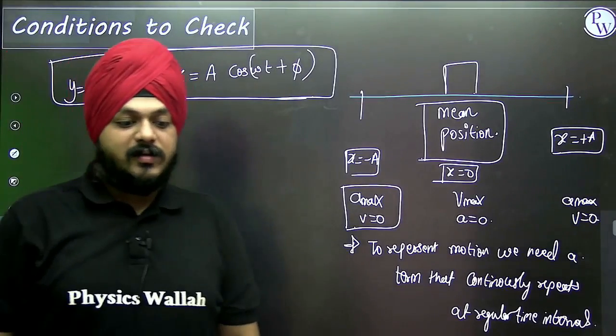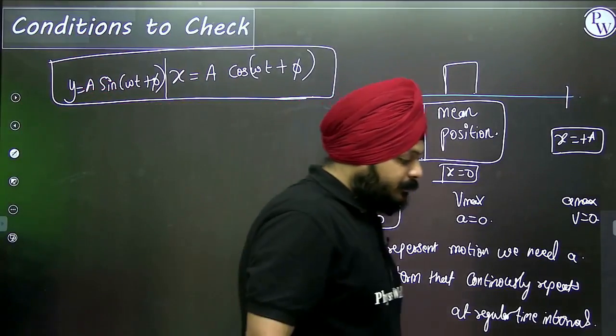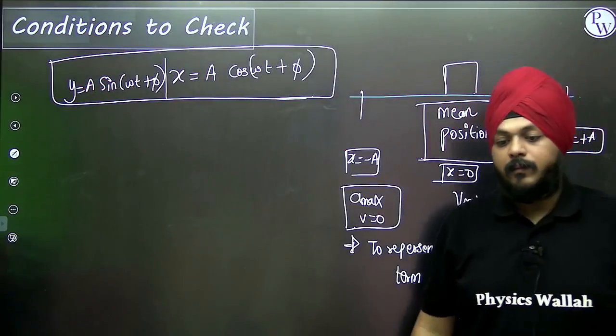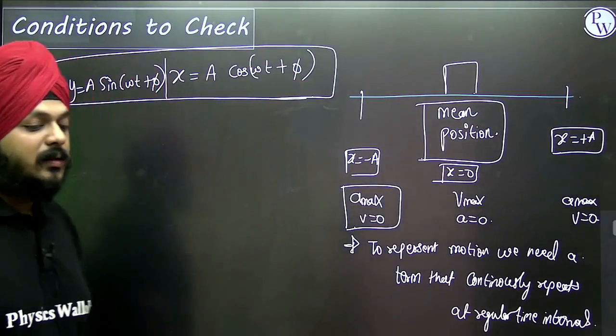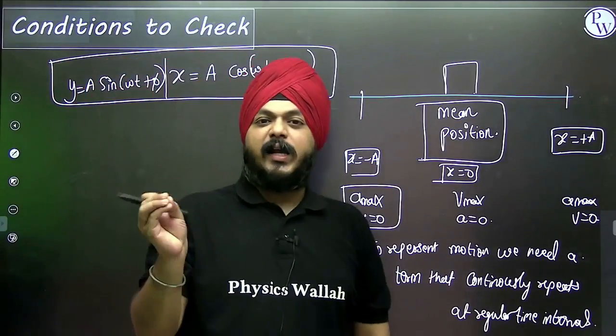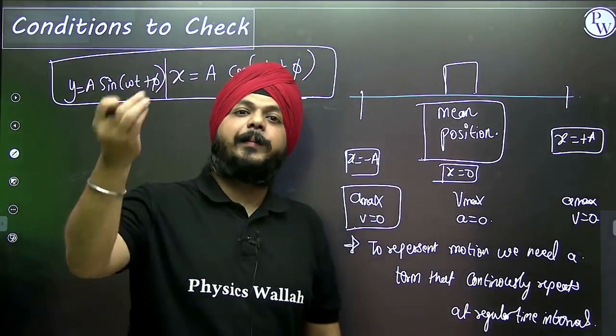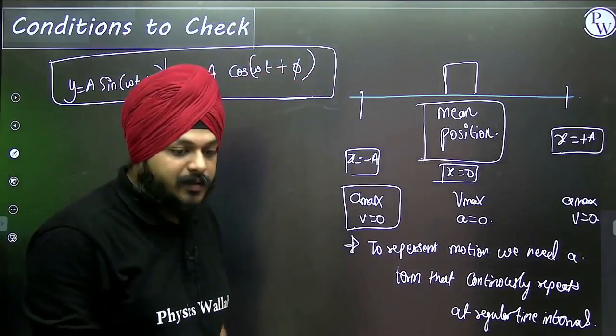This is an equation of SHM. There are some specific conditions that will determine whether the particle is performing SHM. Questions based on this are also asked in examinations.